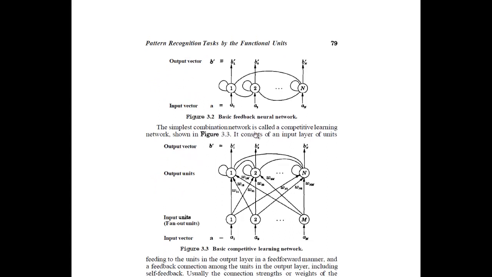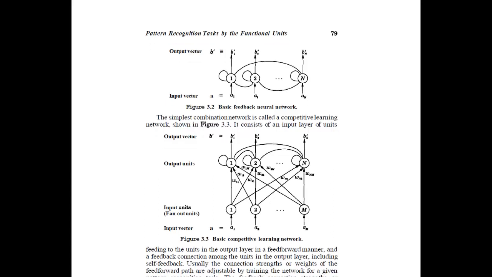The simplest combination is called competitive learning. It consists of an input layer of units. This is the third one, which you can say is feed forward plus feedback network. This is the combination of the two, which forms the basic competitive learning network. This diagram is nothing but the elaboration or combination of the feed forward and feedback neural networks.